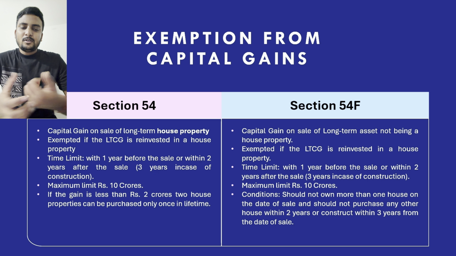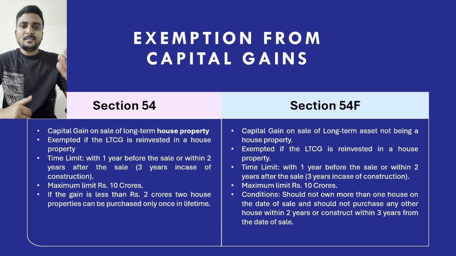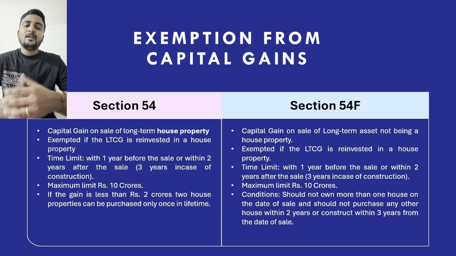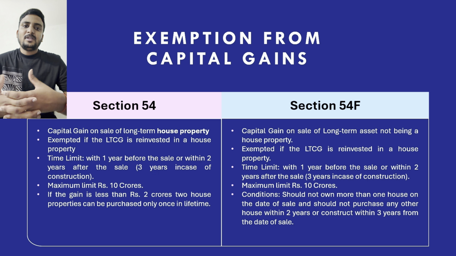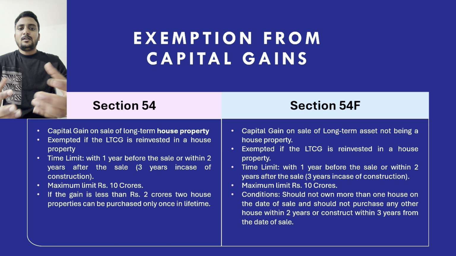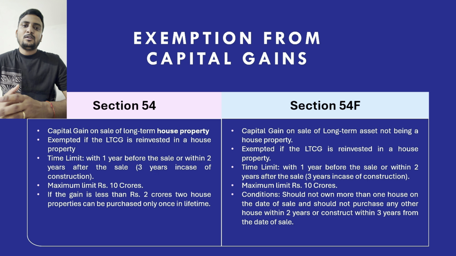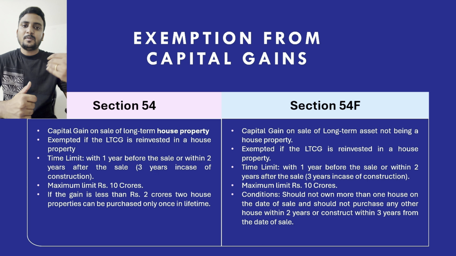But most of us may not have capital gain from sale of house properties, but we might have capital gain from sale of other assets like equity shares, bonds, debentures, gold jewelry, or your plots, land, etc. So if you have any long-term capital gain from sale of assets other than a house property, that amount will be exempted from capital gain tax if you use that amount for purchasing a new house property.